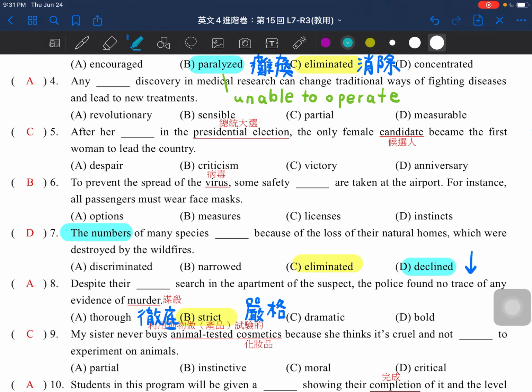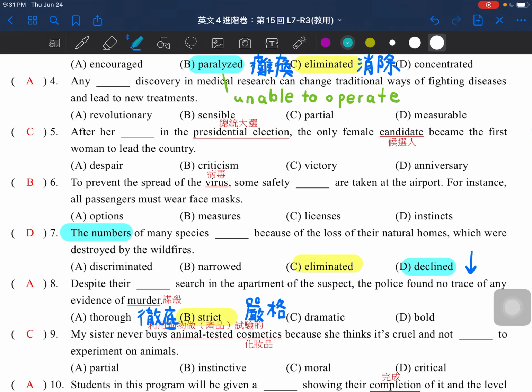Then let's move on to number 8. Here it says, despite their wide search in the apartment of the suspect, the police found no trace of any evidence of murder. Here we'll choose the word thorough. Thorough means very complete, very detailed.